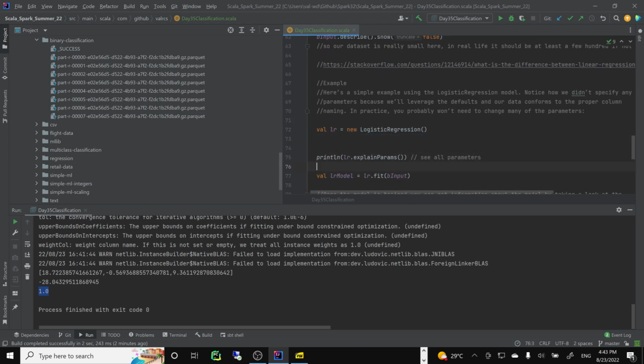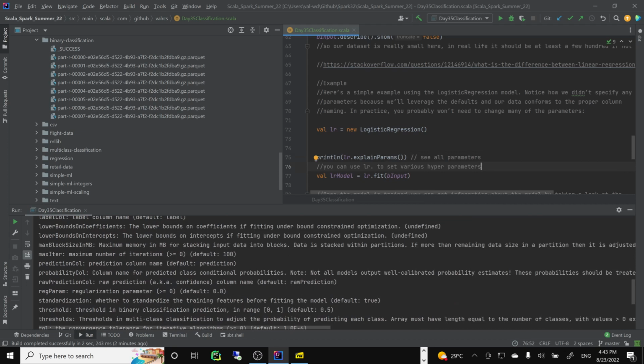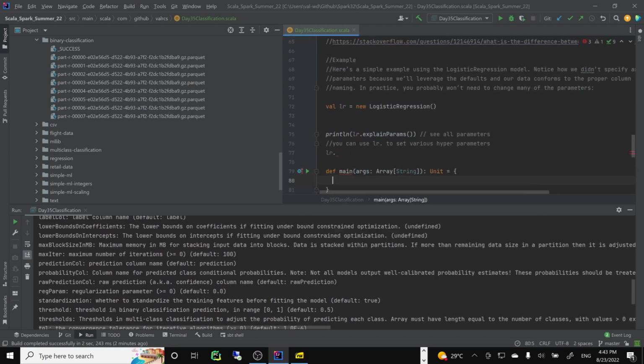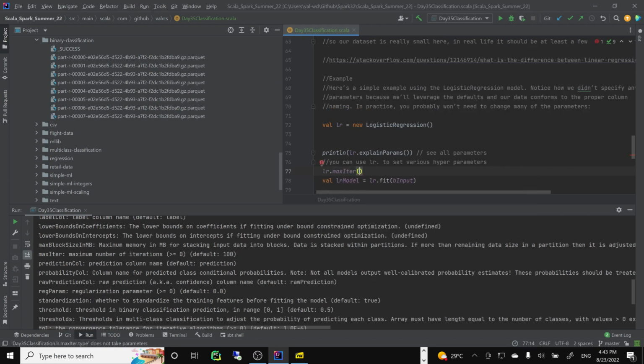Right, and you can do this example. You say, okay, max iterations. Maybe, for example, LR max iteration. Oh, sorry, not like that. Control Z. Let's say 50. Oh, sorry, it's not a method.